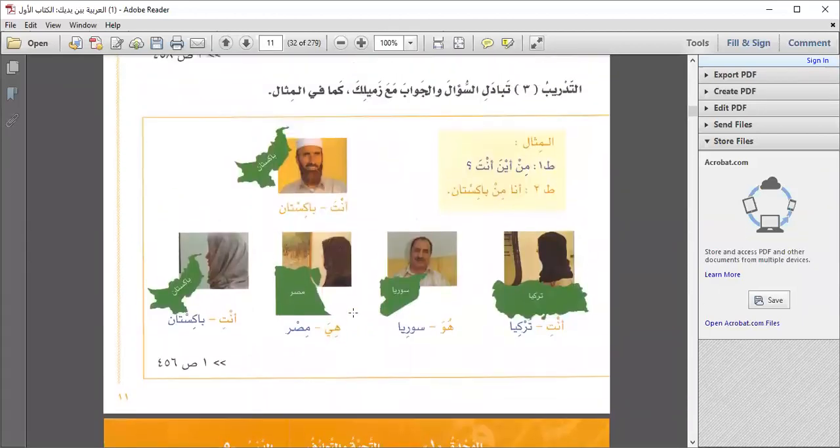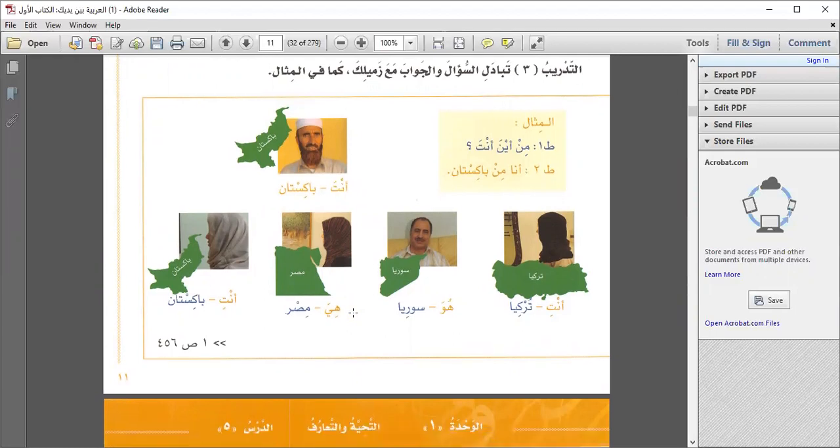Third is exchange question and answer with your partner or class fellow, as in the example. Again, the same thing is coming. The third